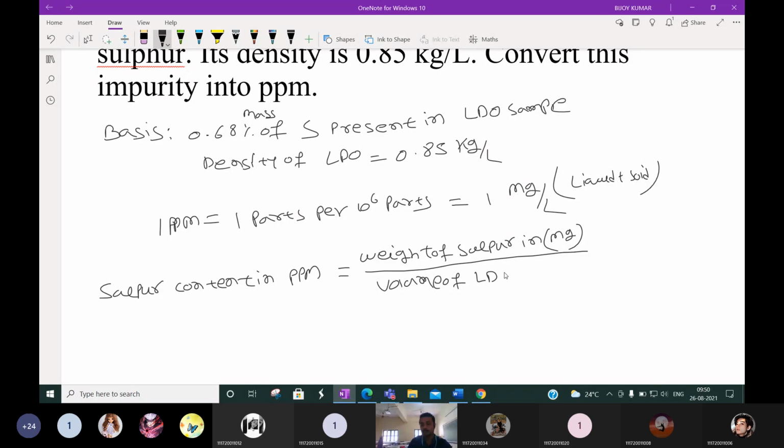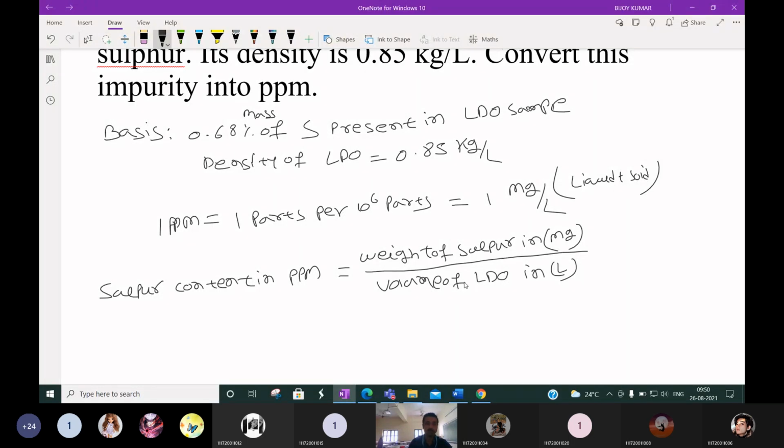Solution means LDO. In ppm, 1 ppm means 1 milligram per liter. Milligram is the one part, the weight of the solute. Solute here is sulfur, and the solution is the LDO solution. LDO is the light diesel oil, the product.